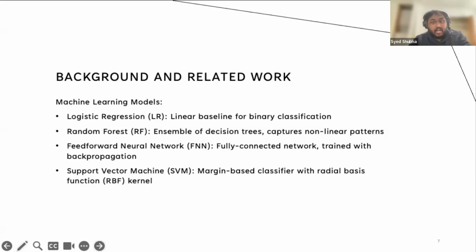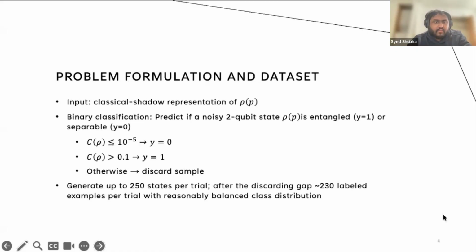Then we have the feed-forward neural network with two hidden layers, rectified linear unit activations, and dropout. In principle this is a universal function approximator, but in practice we have to be careful about overfitting because our dataset is quite small. And finally, a support vector machine with RBF kernel. This implicitly maps the 16-dimensional feature, where 16 is because 2 squared times 2 squared, into a high-dimensional space where we look for the maximum margin separator between the entangled and the separable states. So now, if we put all this together, we can formalize the problem.